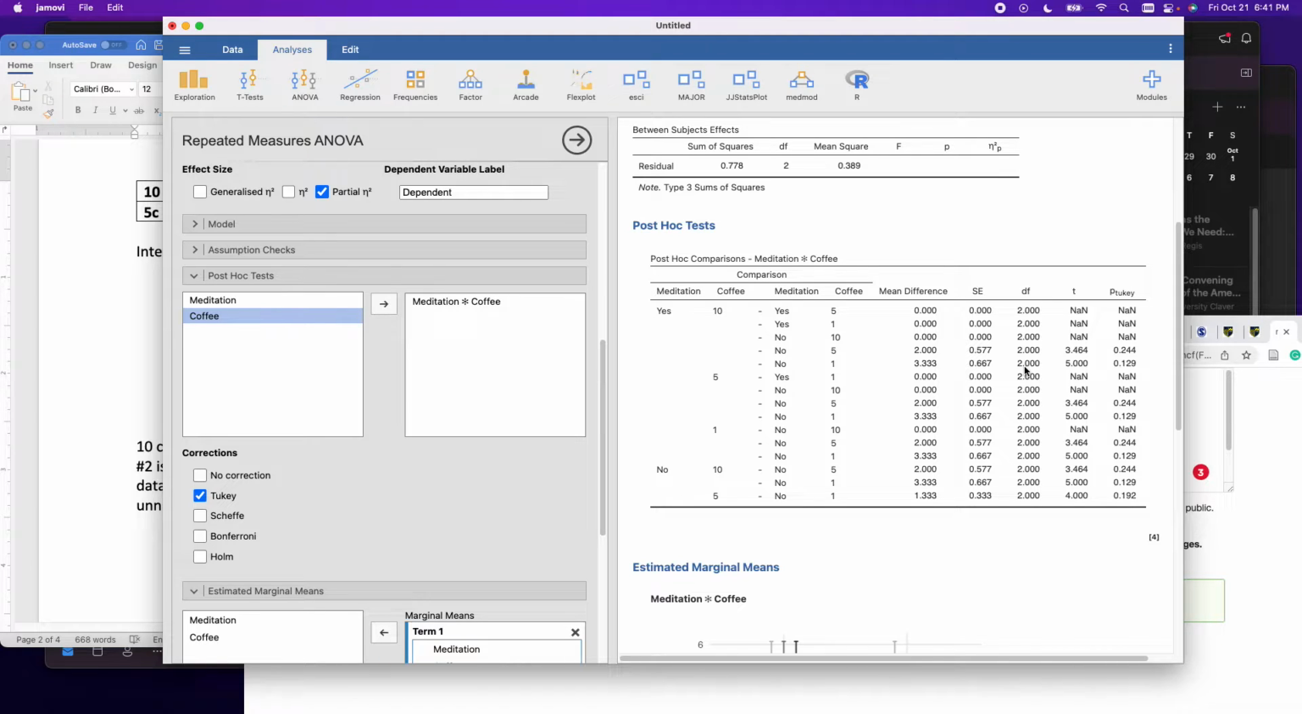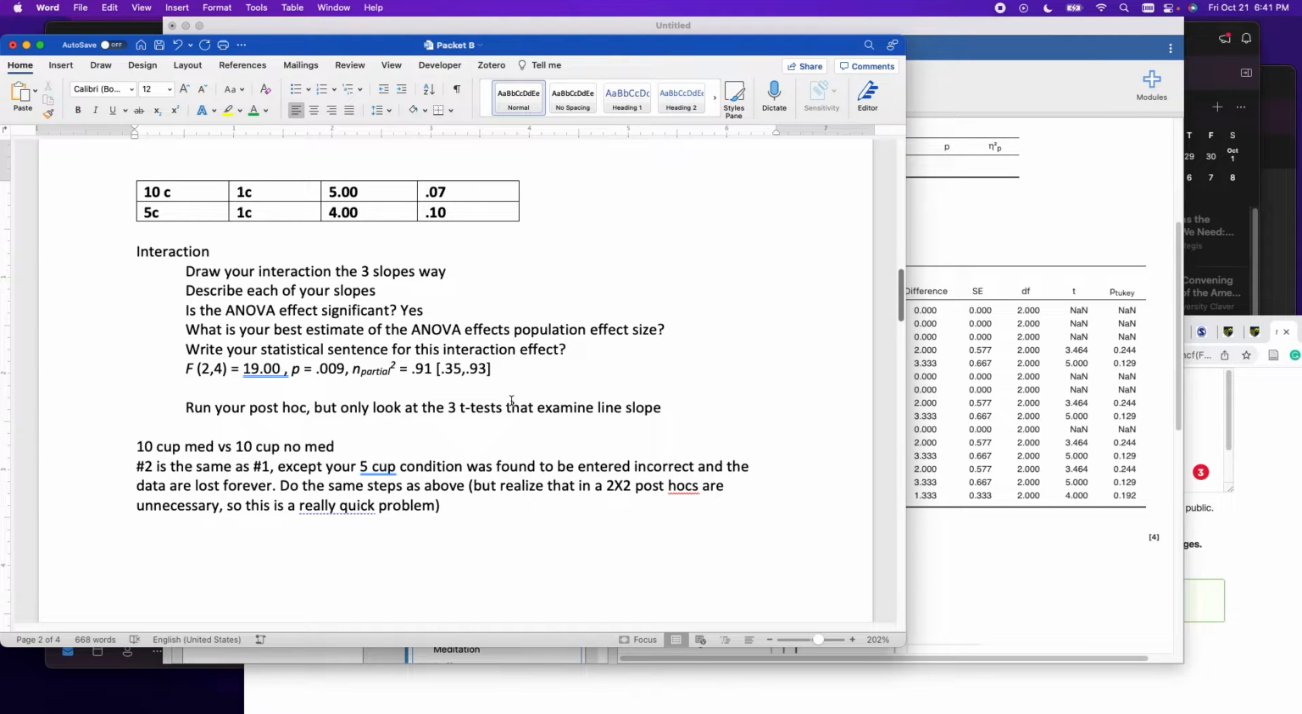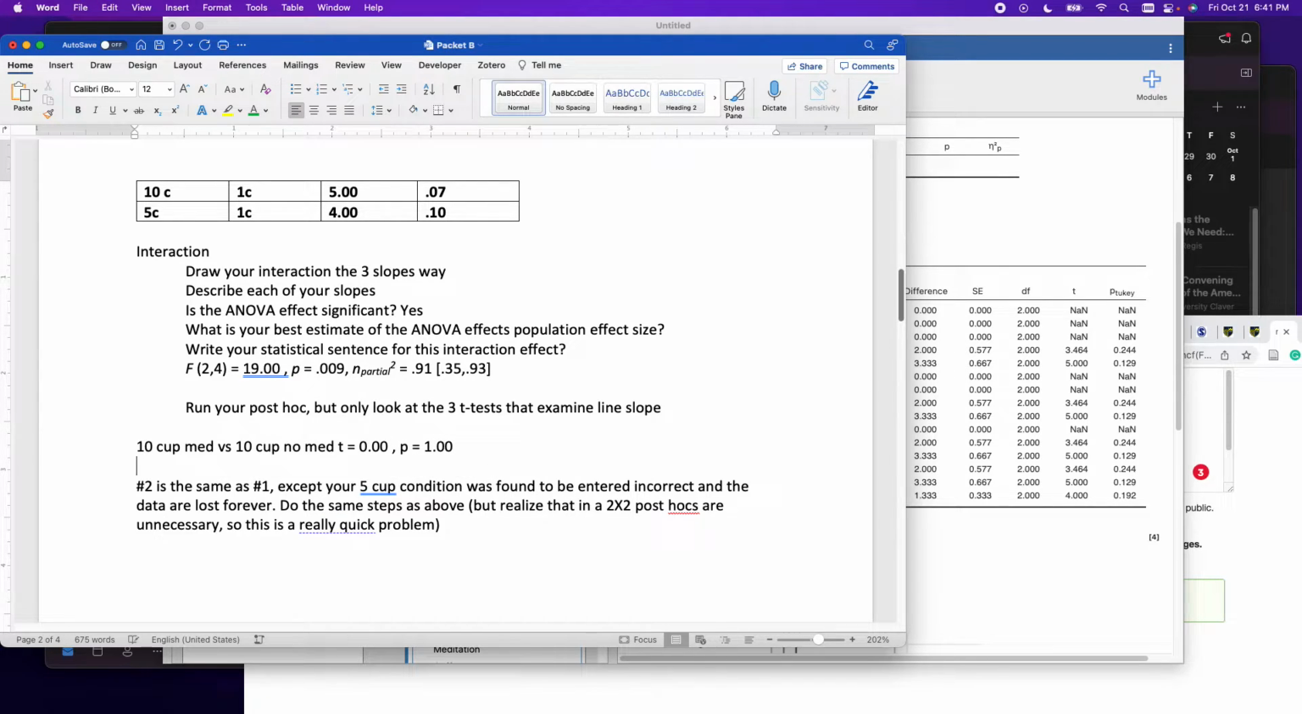So these 2 means are the same. T would be 0, P would be 1. That won't happen to you on the test. All right. T equals 0, P equals 1.00. Right, that's one of them.